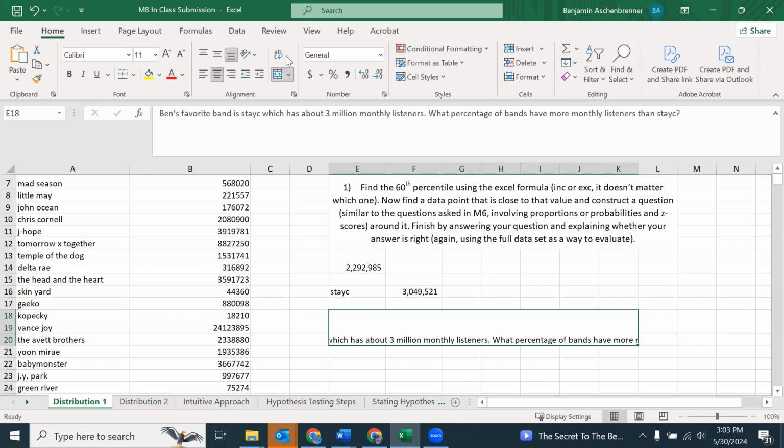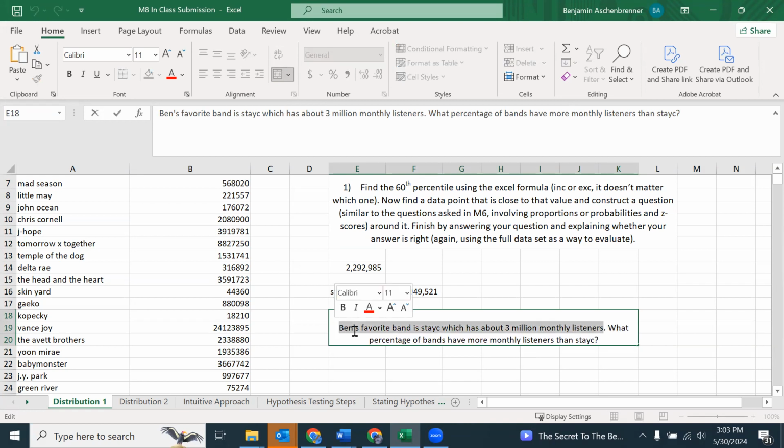Okay, so just to help with the construction of this, the first sentence is just a little bit of context. So you're talking about salaries, you're talking about temperatures, you're just setting the stage. Then you get to the question. And typically it's going to be what percentage, what proportion, have more, have less. And then, I decided to go with the name of the artist instead of putting the number directly in, but I could have put the number directly in. I could have said have more than this number of monthly listeners, right? I mean, it's basically the same question.